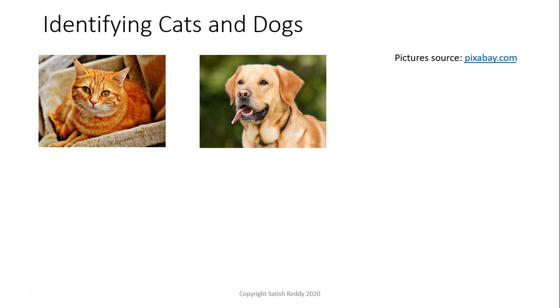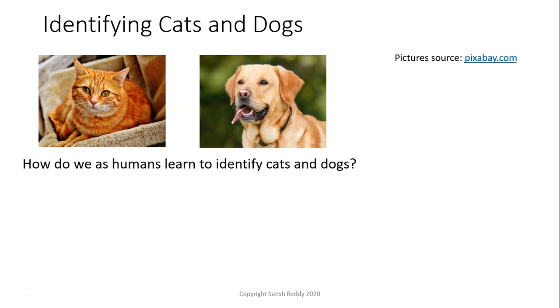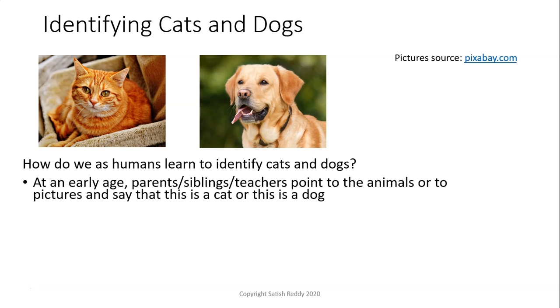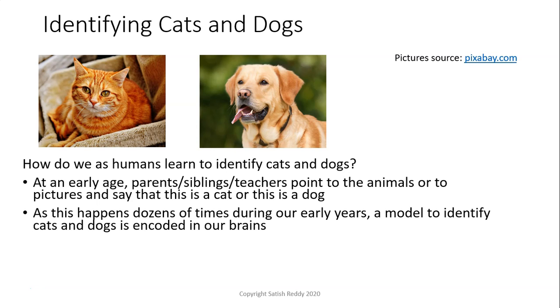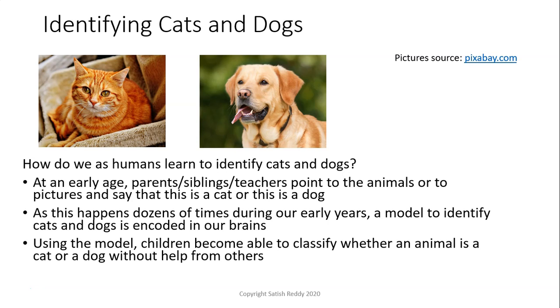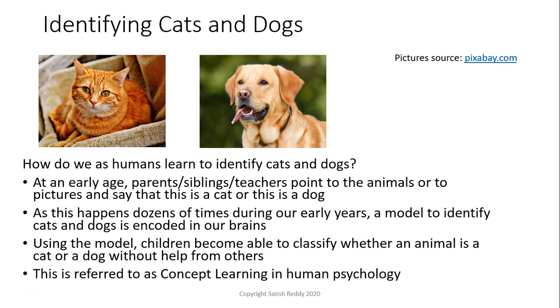So we start off with some pictures of our furry friends here. And we ask the question, how do we as humans learn to identify cats and dogs? At an early age, parents, siblings, teachers point to the animals or to pictures and say that this is a cat or this is a dog. As this happens dozens of times during our early years, a model to identify cats and dogs is encoded in our brains. Using the model, children become able to classify whether an animal is a cat or a dog without help from others. This is referred to as concept learning in human psychology.